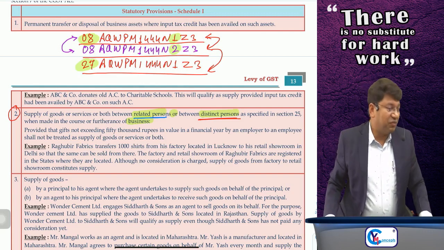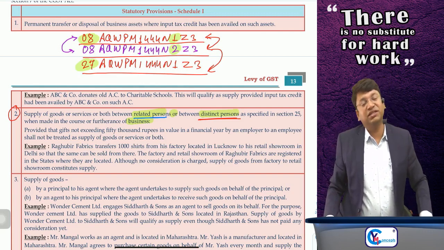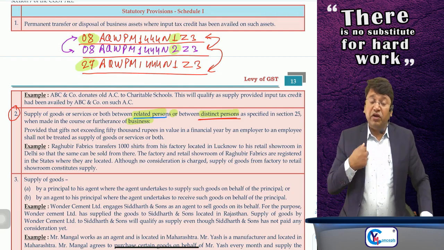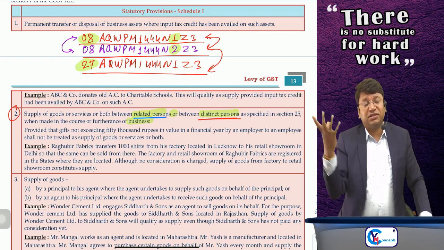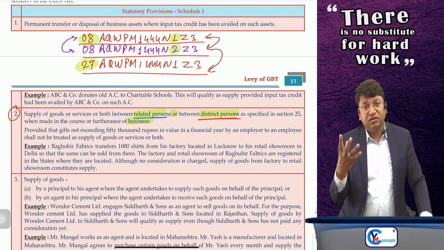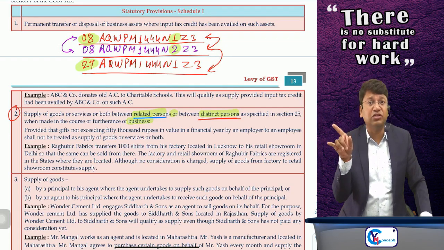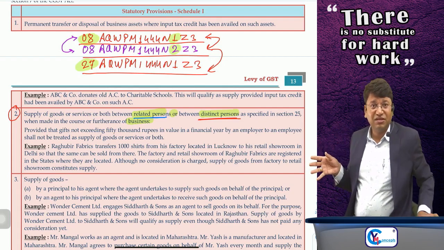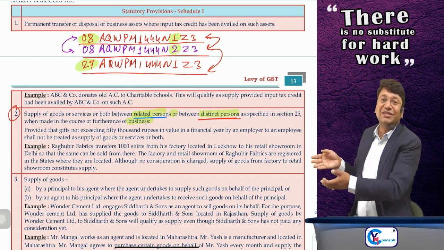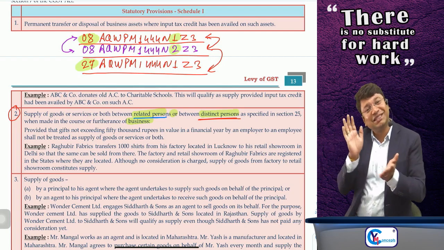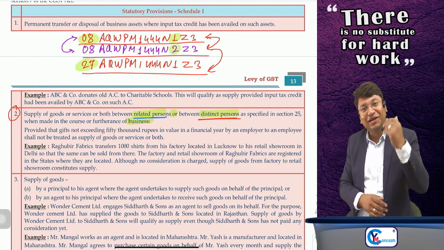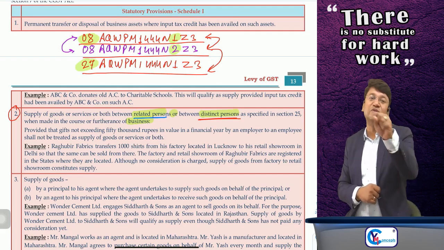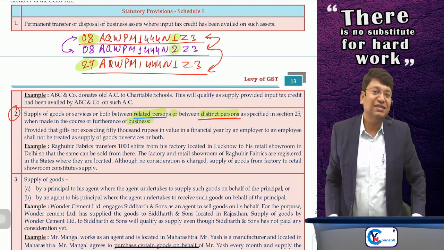Supply of goods or service or both by a person to his distinct person or his related person in the course or furtherance of business. See, if you are supplying the goods or service to your related person or distinct person, it should be in the course or furtherance of business. Otherwise, if you are talking to your spouse, or your spouse is giving some personal advice to you, GST will not be charged, although it is without consideration. So the condition is it should be in the course or furtherance of business, then only it will be supply.